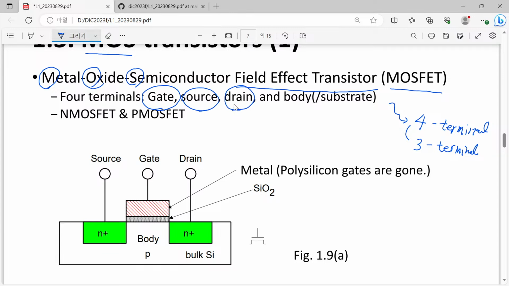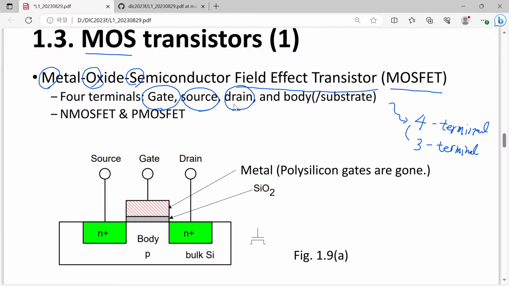These are the three terminals which are essential, and here we have the body, sometimes called the substrate, which is the last terminal. Previously, in older technology, this body or substrate terminal was mandatory, but nowadays it is no longer the case. I will explain the role of these four terminals one by one later.